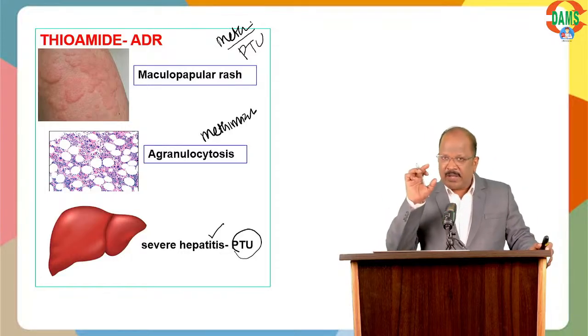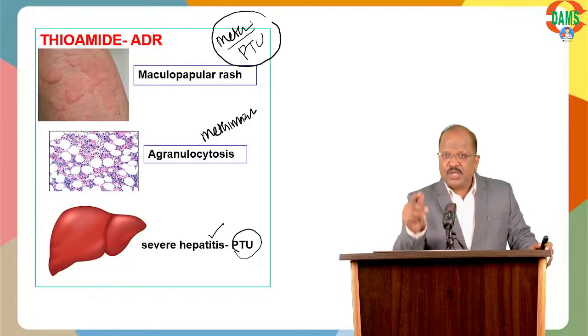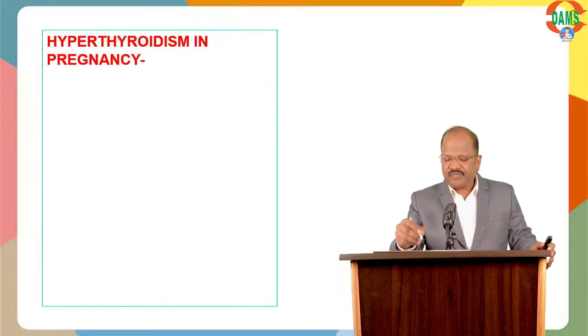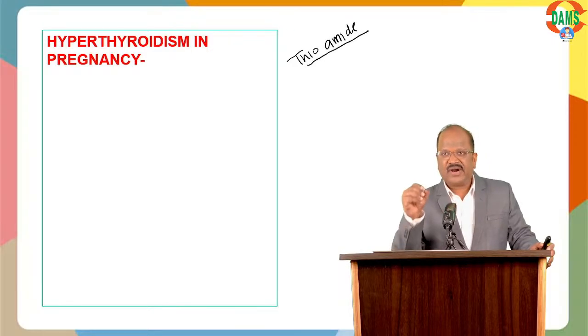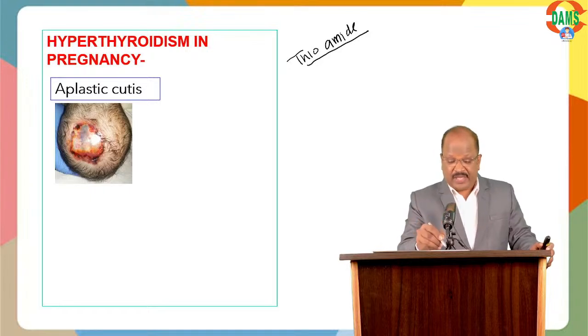Of course, one important question: when you talk about methimazole and PTU, you should know what the problem is when using them in pregnancy. Very important. When you give thioamides like methimazole or PTU for treatment of hyperthyroidism in pregnancy, they are teratogenic, causing what?